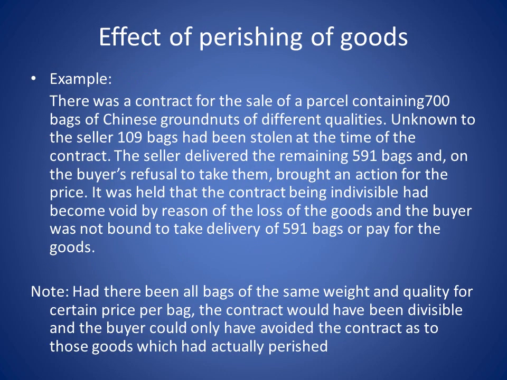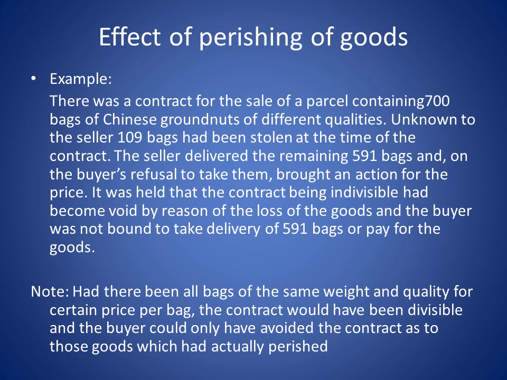Example: there was a contract for sale of a parcel containing 700 bags of Chinese groundnuts of different qualities. Unknown to the seller, 109 bags had been stolen at the time of the contract. The seller delivered the remaining 591 bags and, on the buyer's refusal to take them, brought an action for the price. It was held that the contract, being indivisible, became void by reason of loss of goods, and the buyer was not bound to take delivery of 591 bags or pay for the goods.